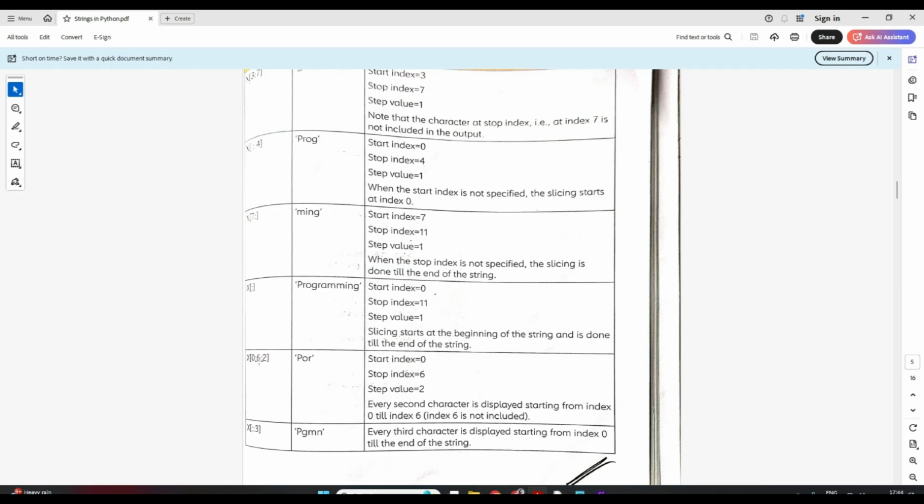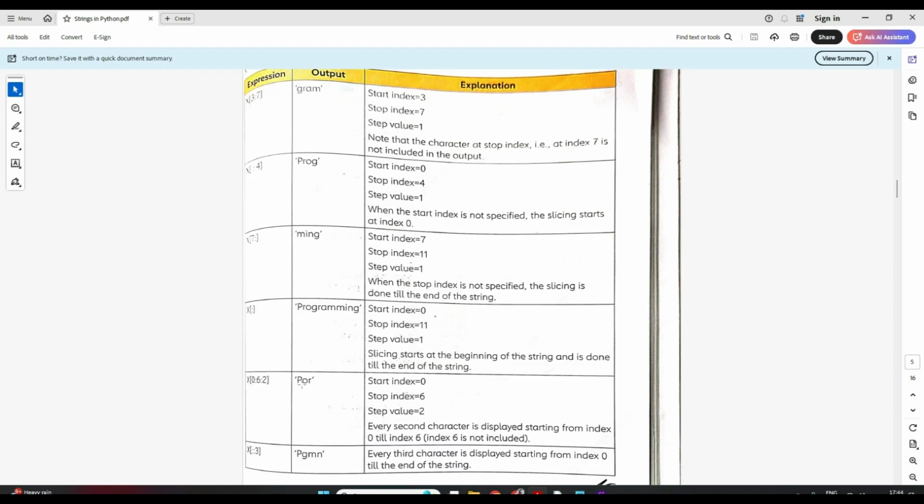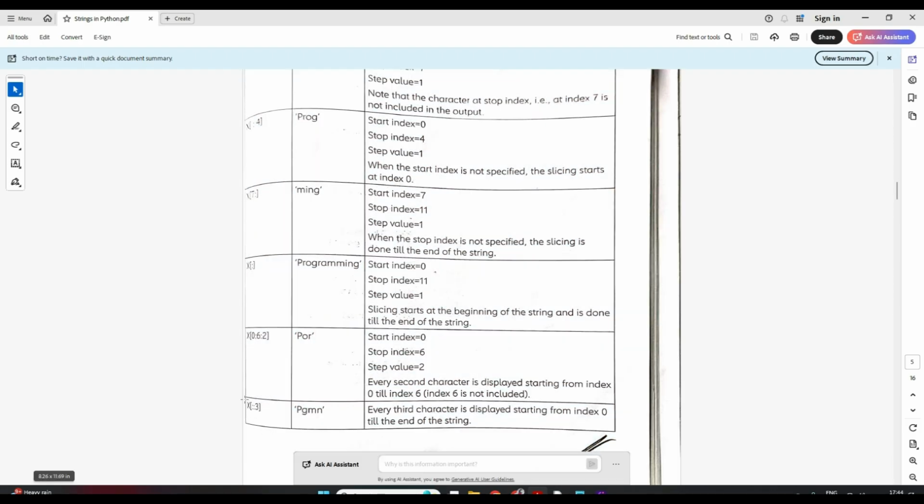Now see here all 3 parameters are given, right? So start is 0, end is 6 means 5. So from 0 to 5 in the step of 2. So from 0 to 5, 5 is till here A, right? 0, 1, 2, 3, 4, 5 till A, correct? So in the step of 2, that means it will take P O R, P O R. See?